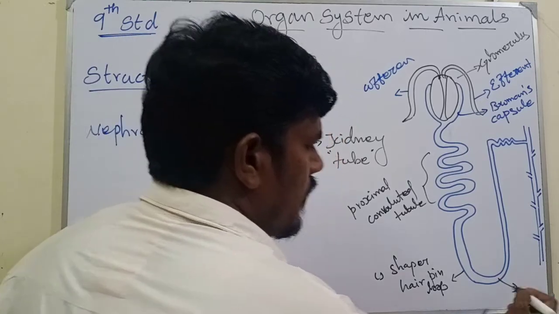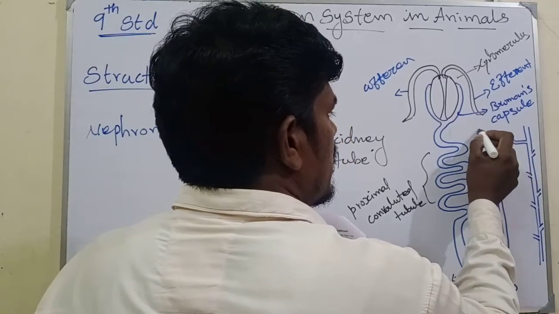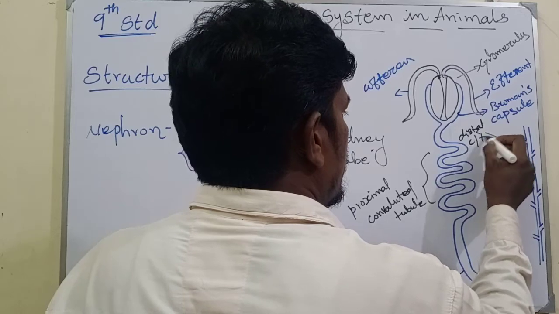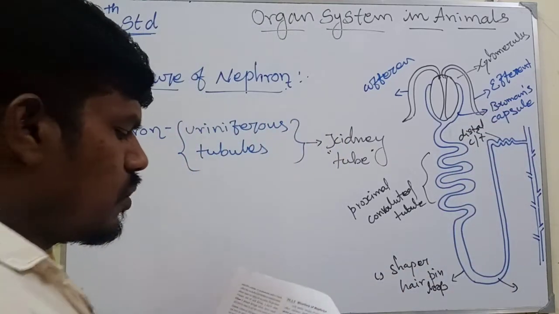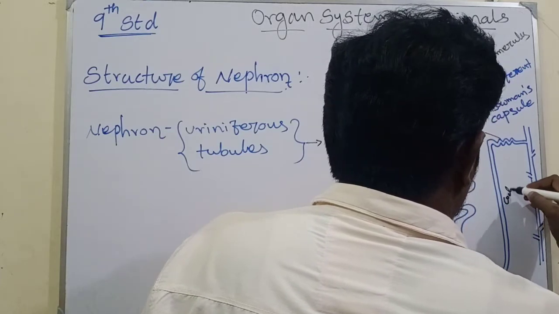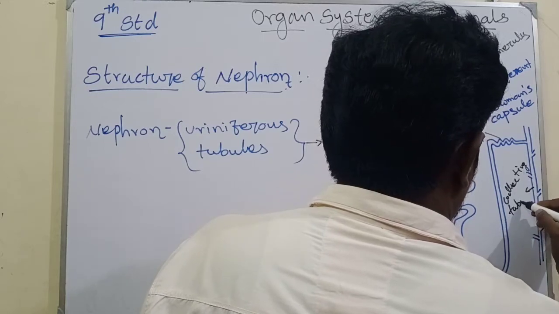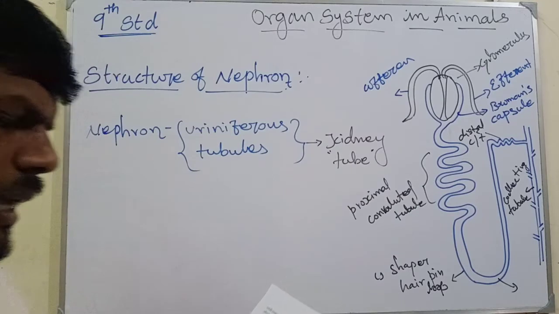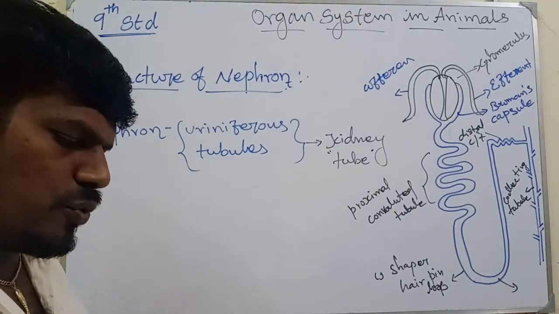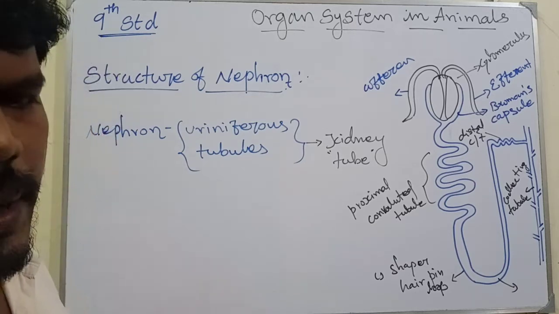Then comes the distal convoluted tube. This one is the distal convoluted tube, and finally it is connected to the collecting tubules. The nitrogenous waste is drained into the renal pelvis, which leads to the ureter, and is stored in the urinary bladder as urine and expelled out through the urethra.